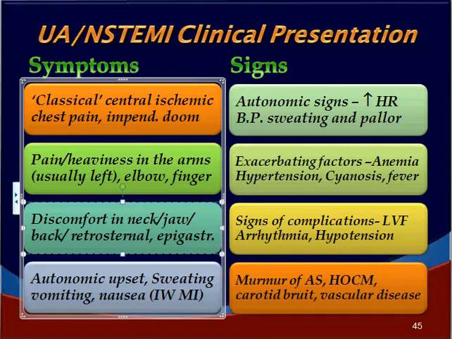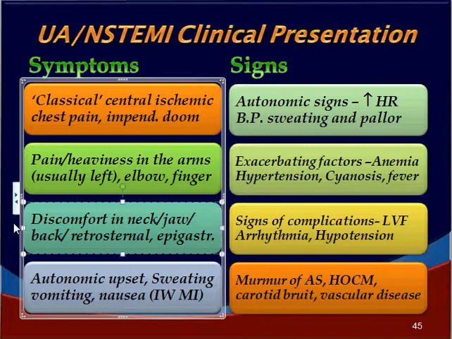What will the clinical presentation be like in terms of symptoms and signs? Classical central ischemic chest pain, impending doom. Pain or heaviness in the arms, usually the left arm, radiating down the elbow and to the fingers. Discomfort in the neck or jaw or back and retrosternal region or epigastric region. Autonomic upset: they may not have pain, but may present with autonomic upset, sweating, vomiting, nausea, particularly in an inferior wall myocardial infarction. And these are sometimes referred to as angina equivalents.